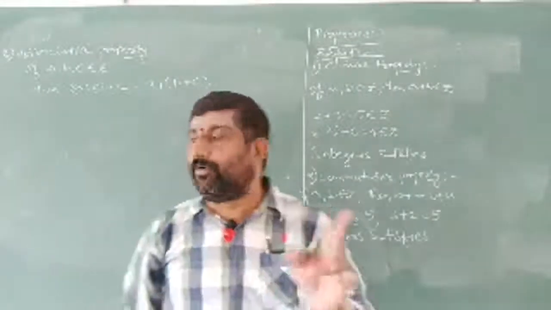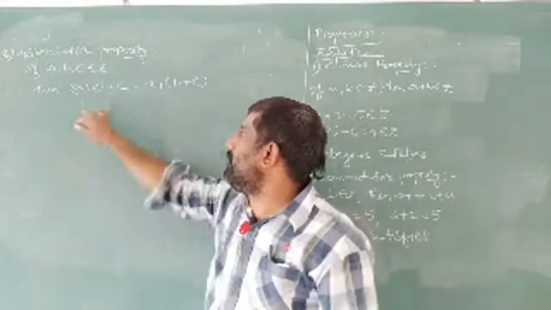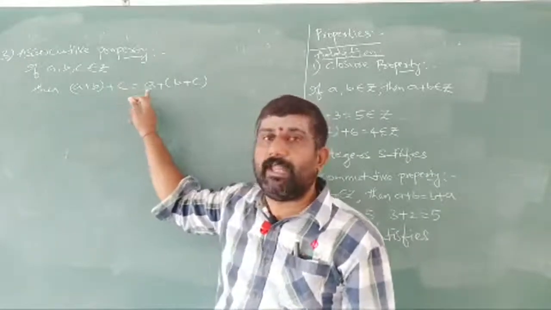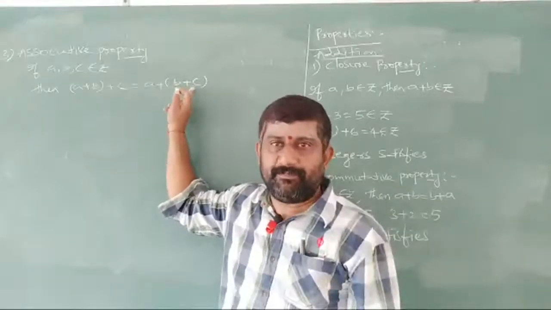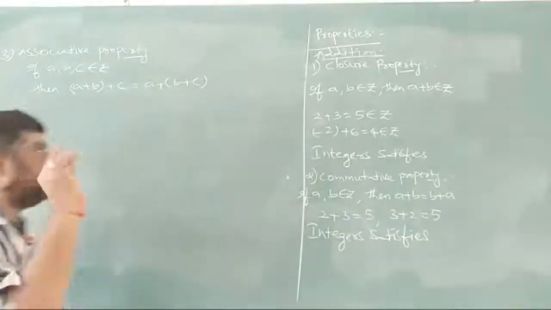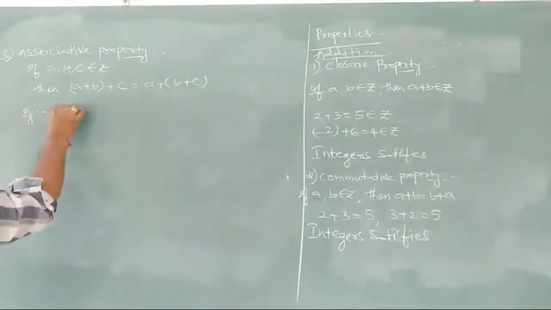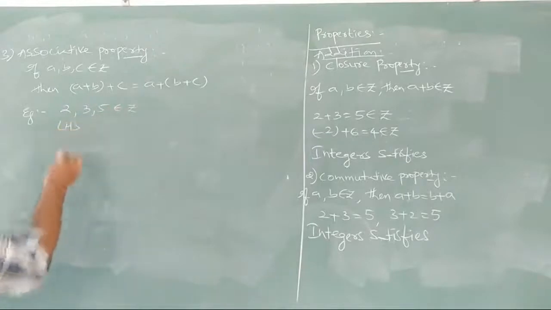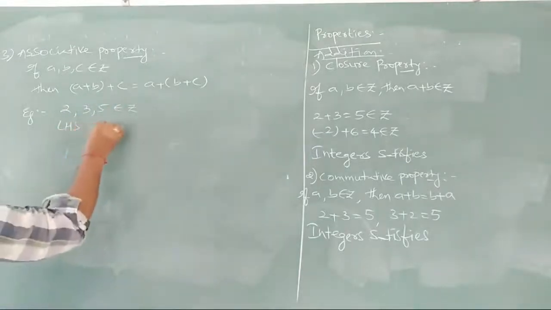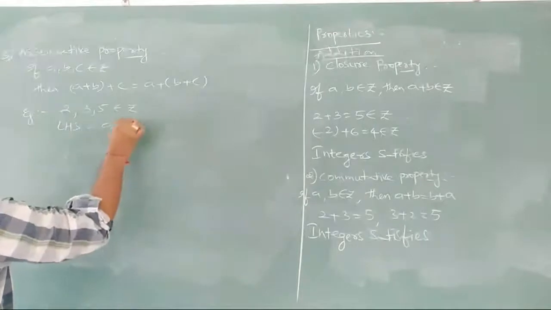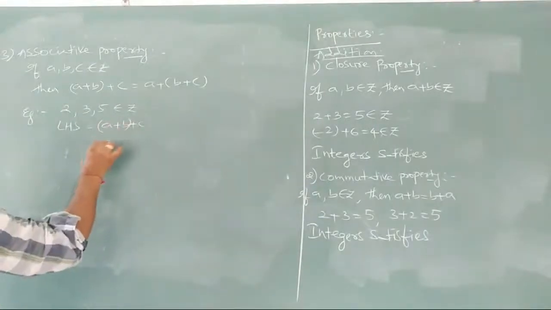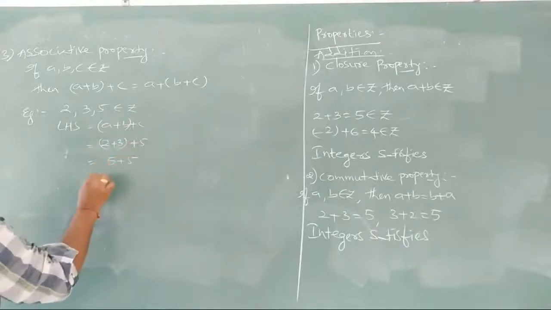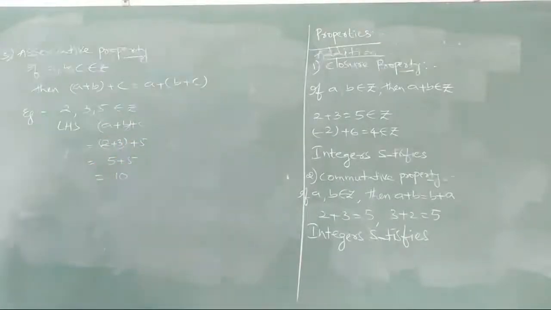In the pronunciation also, we have to differentiate these two. First of all, I am saying (A plus B) plus C is equal to A plus (B plus C). Now, let us take an example here. So, LHS, as you know, left hand side is (A plus B) plus C, nothing but (2 plus 3) plus 5. So 5 plus 5 is 10.